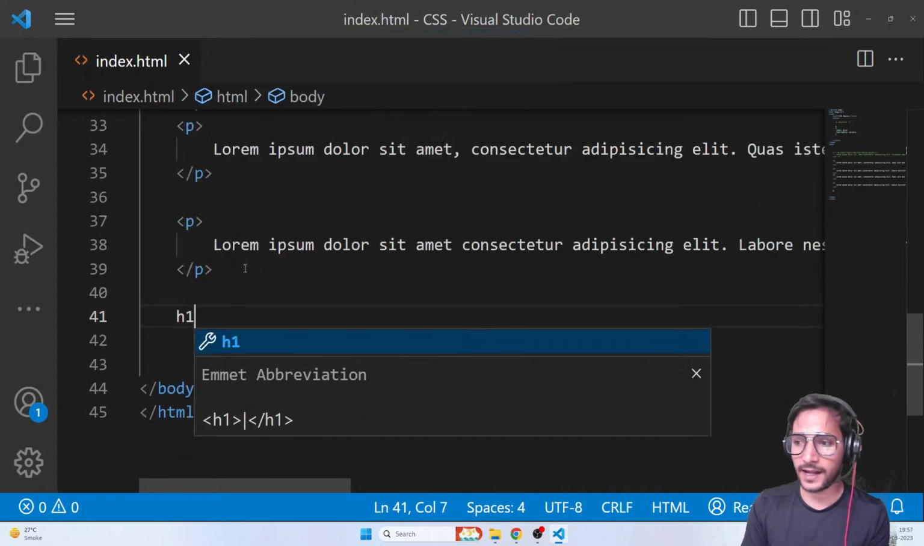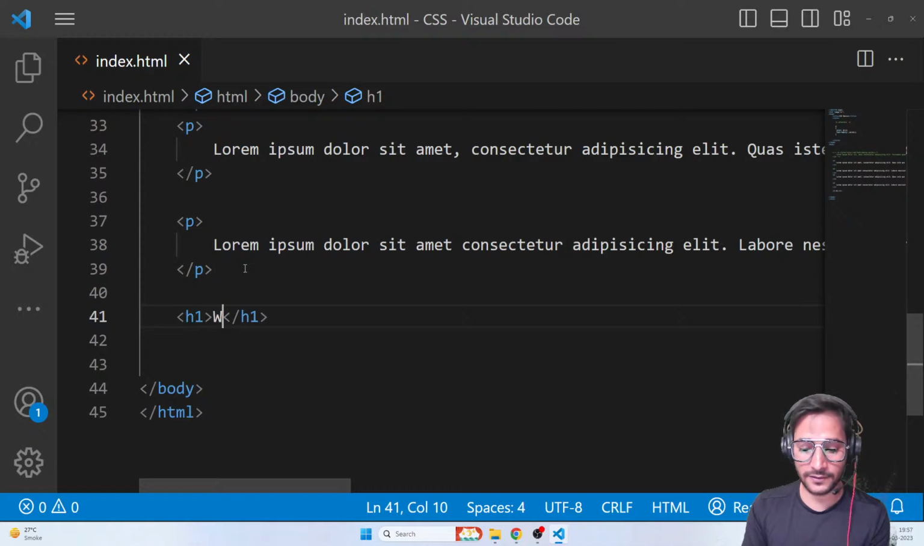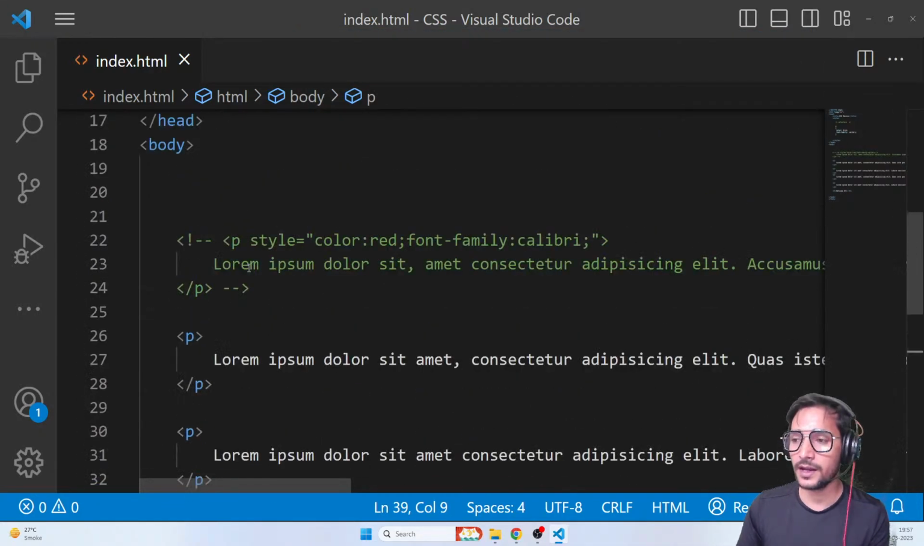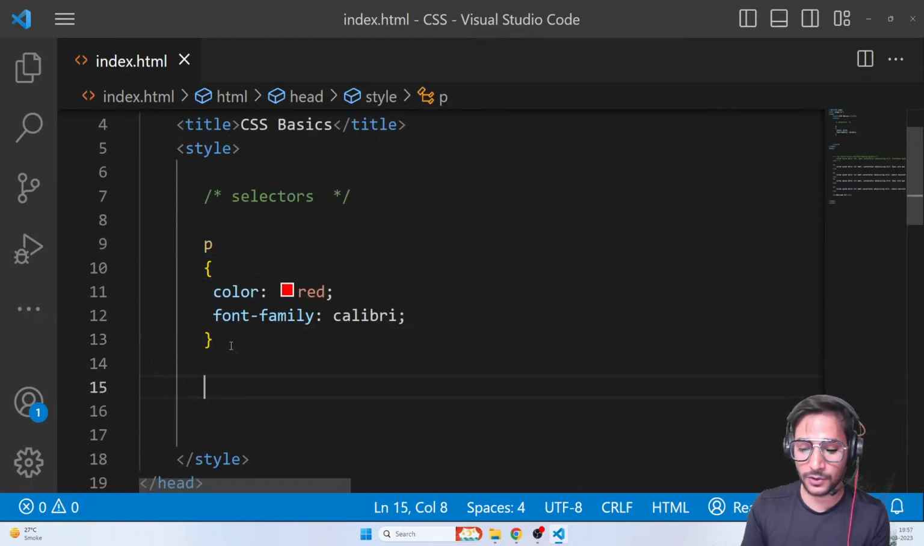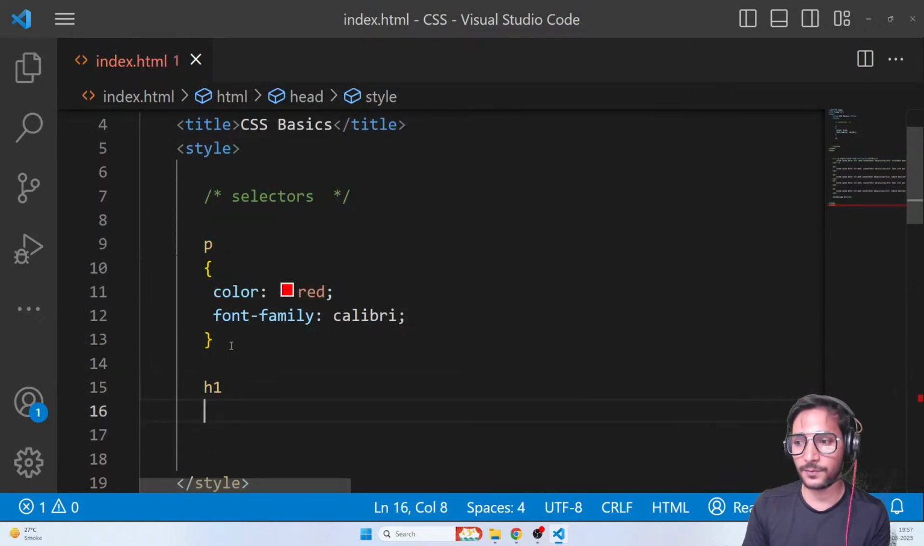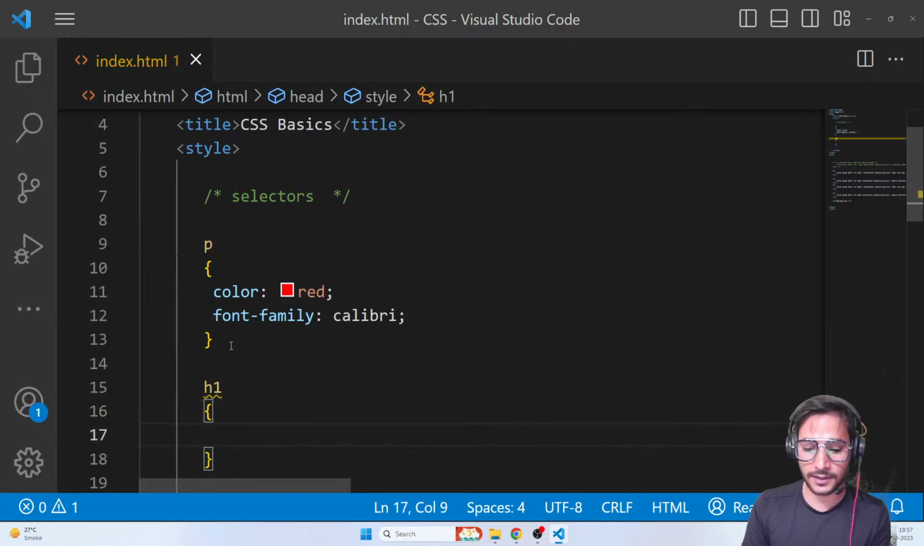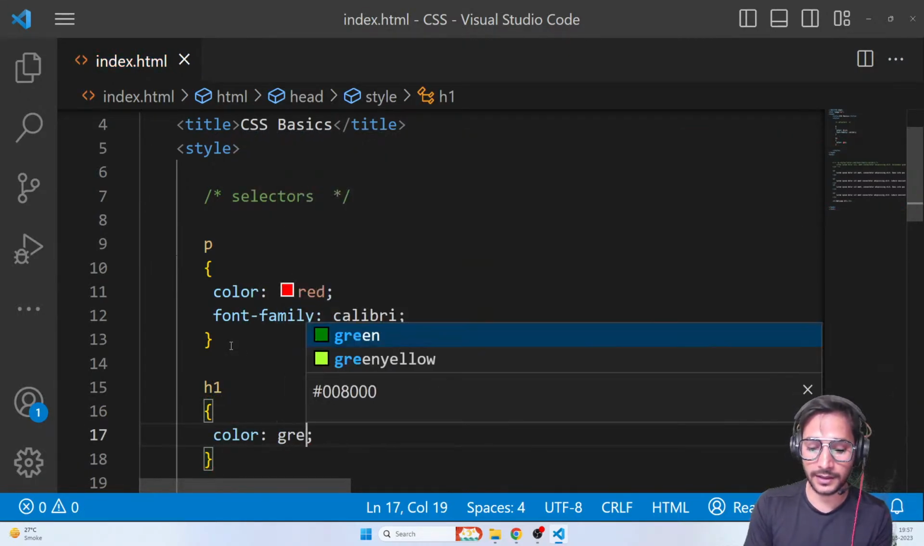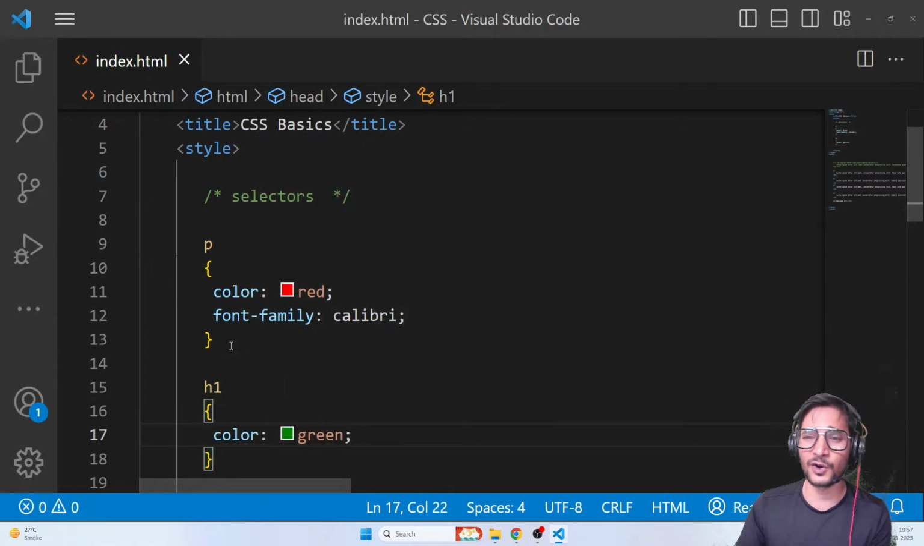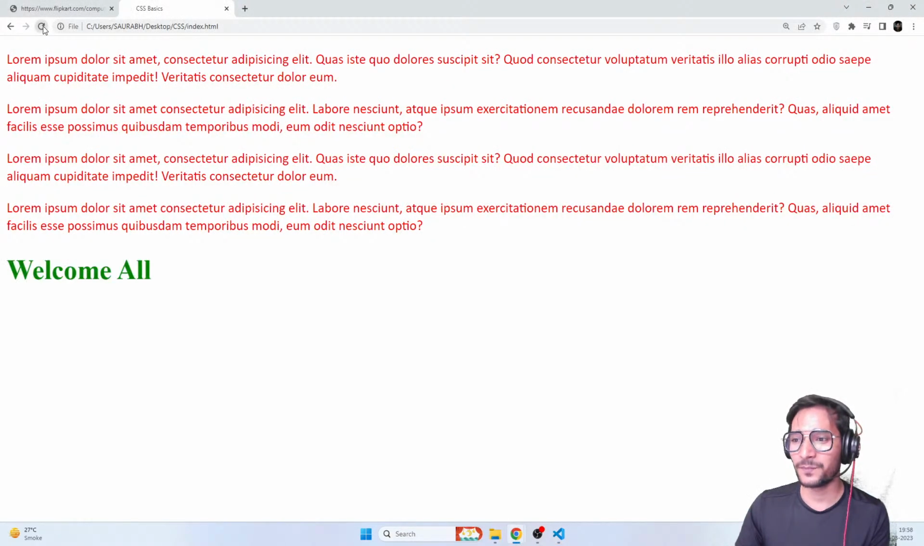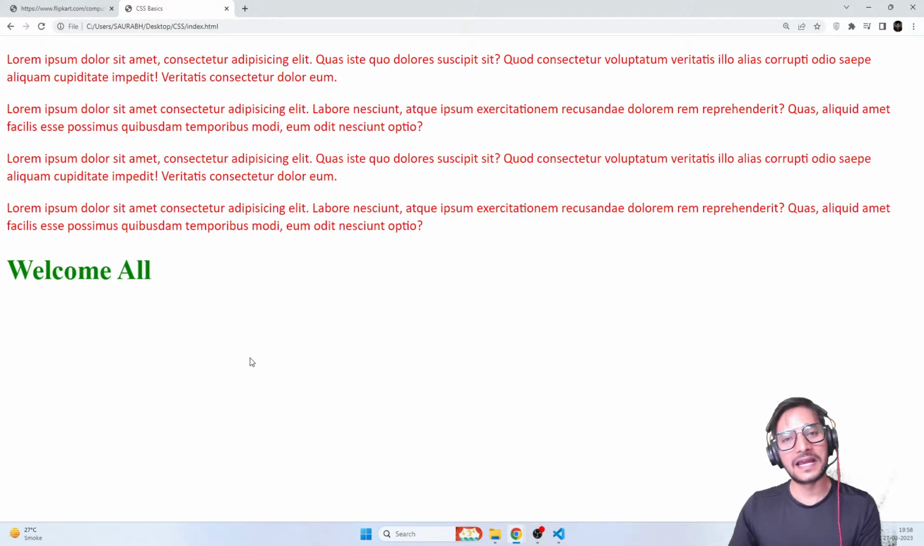I have an H1 tag. So let's say, welcome all, something like that. Okay. And I just go here. I can simply go ahead and write H1. That's it, tag name. And I can say color green. Now I know that it's a very bad color, not a good color, but that's fine for now. Here we go, color green.